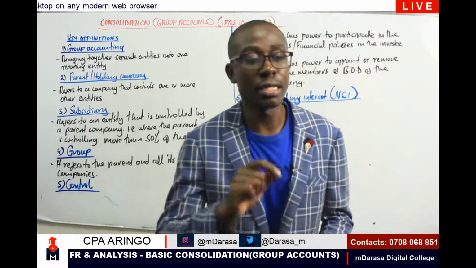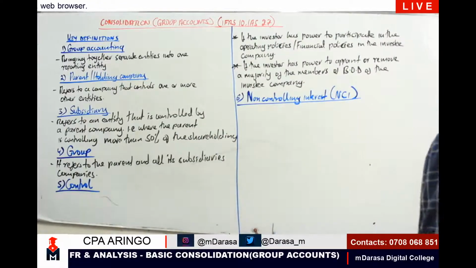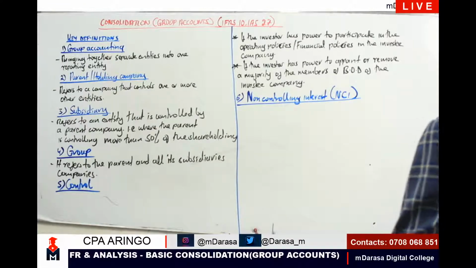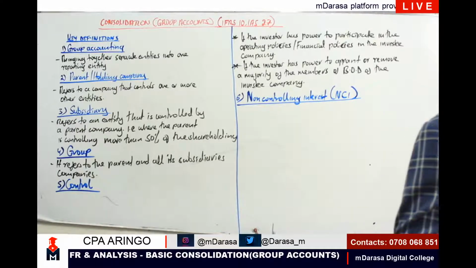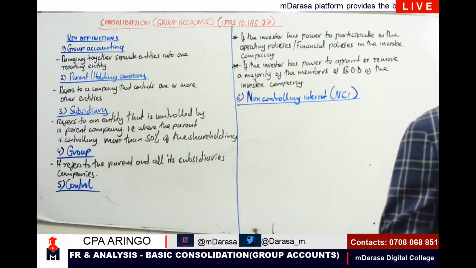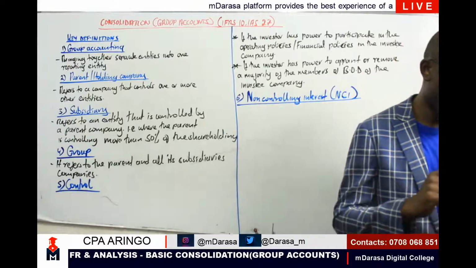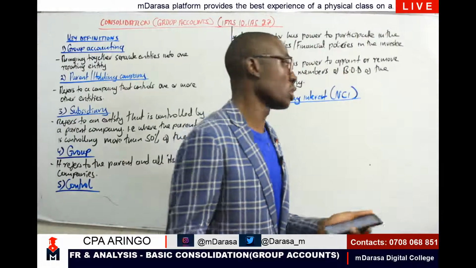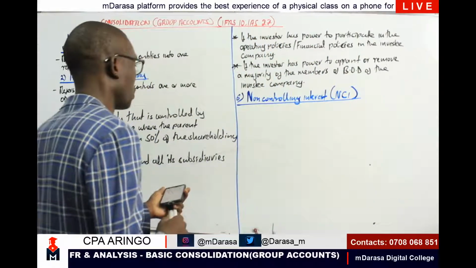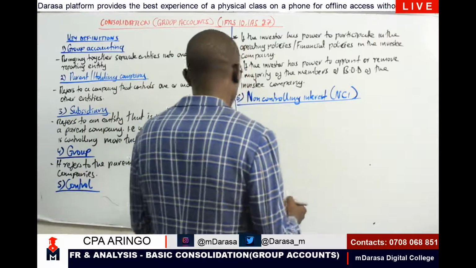Mwalimu is saying that anytime you are talking about NCI, basically we are looking at the portion which remains not acquired by the parent in a subsidiary company, meaning that it is a portion attributable to the minority shareholders. We can put it down, because I know majority of us will love that, so that it should remain at the back of our mind.